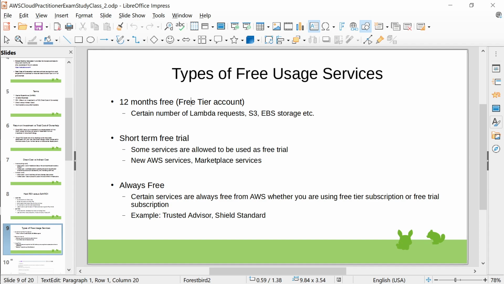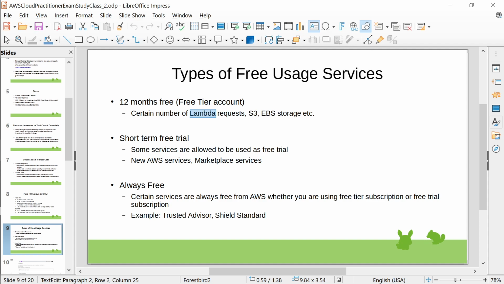And 12 months free is your normal free tier account. In this you don't get everything free forever, there is a certain limit. On S3 you may be able to create only so much storage space, and if you're using Lambda, you can call a Lambda function maybe only 10,000 times.